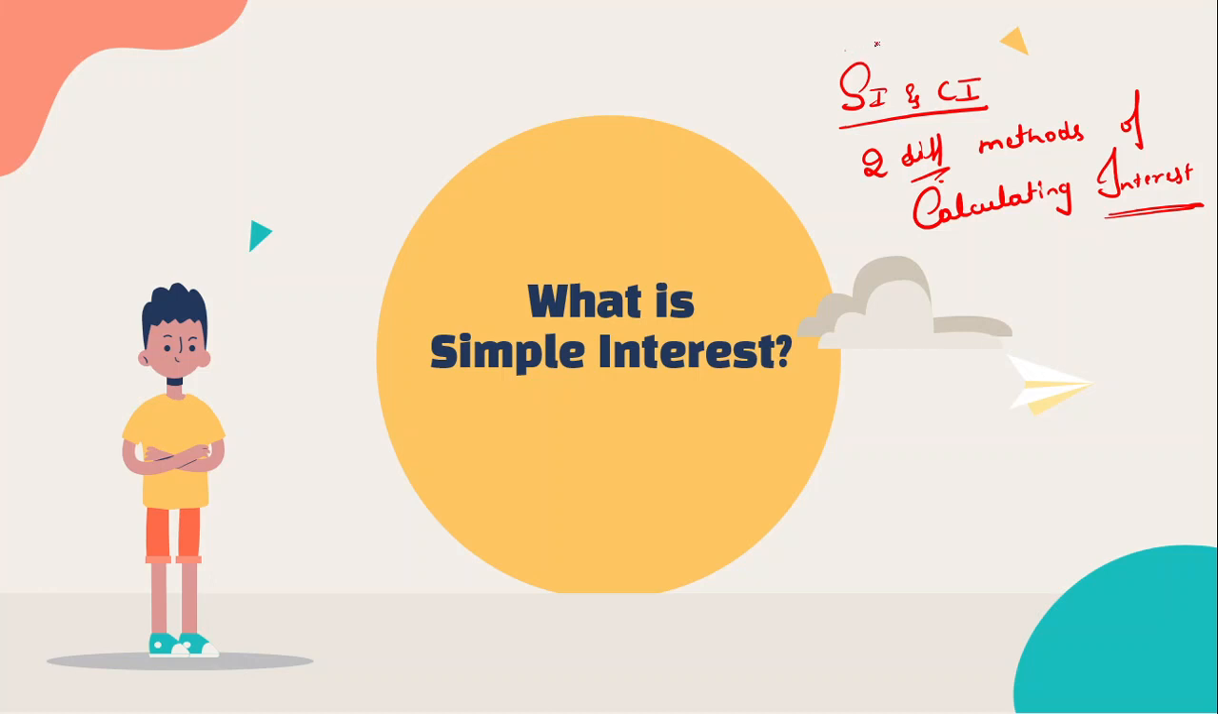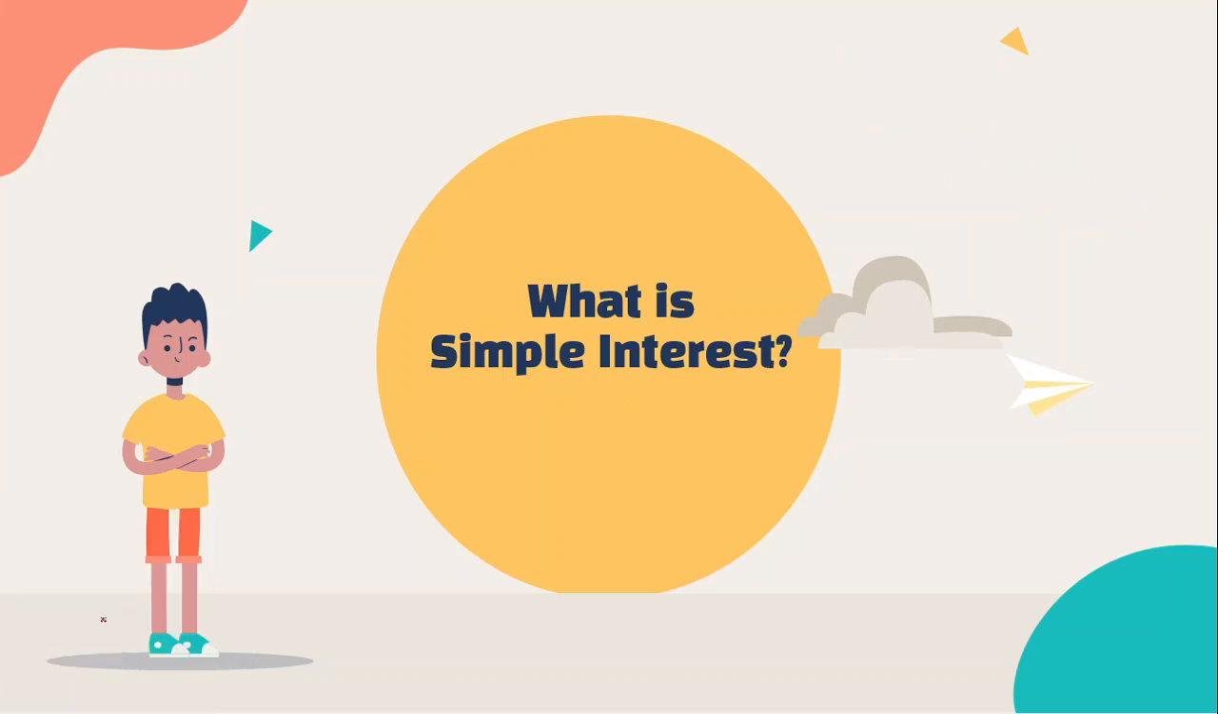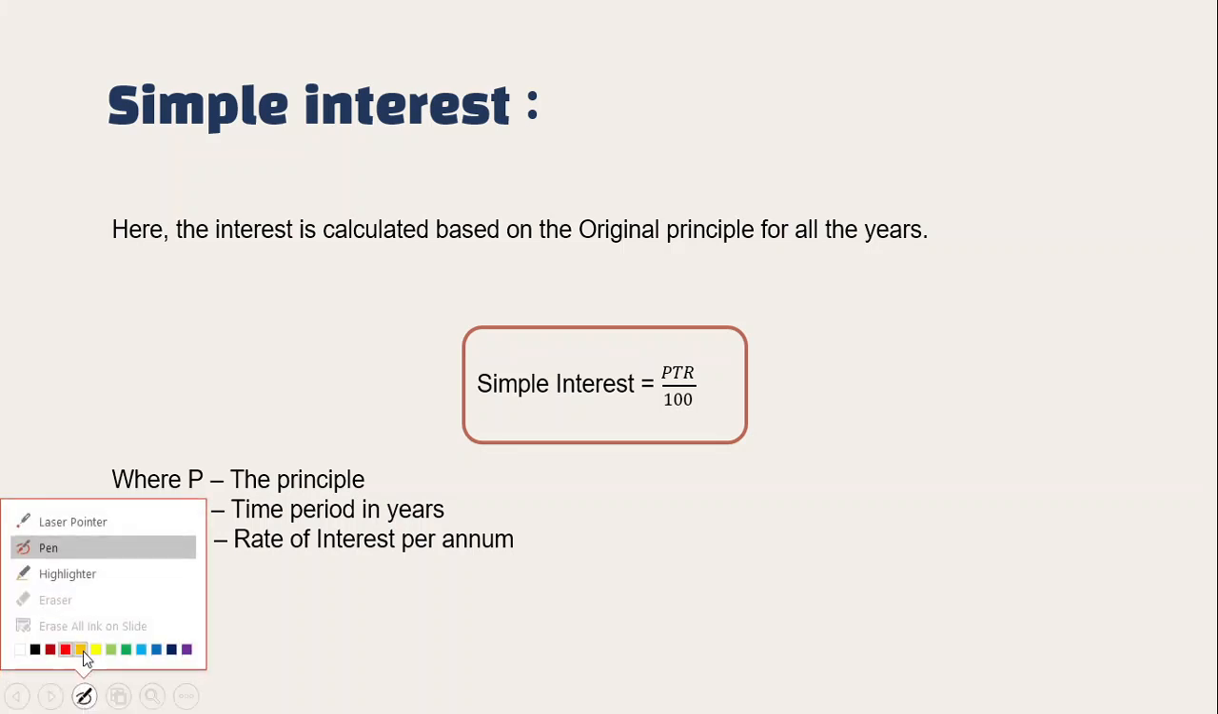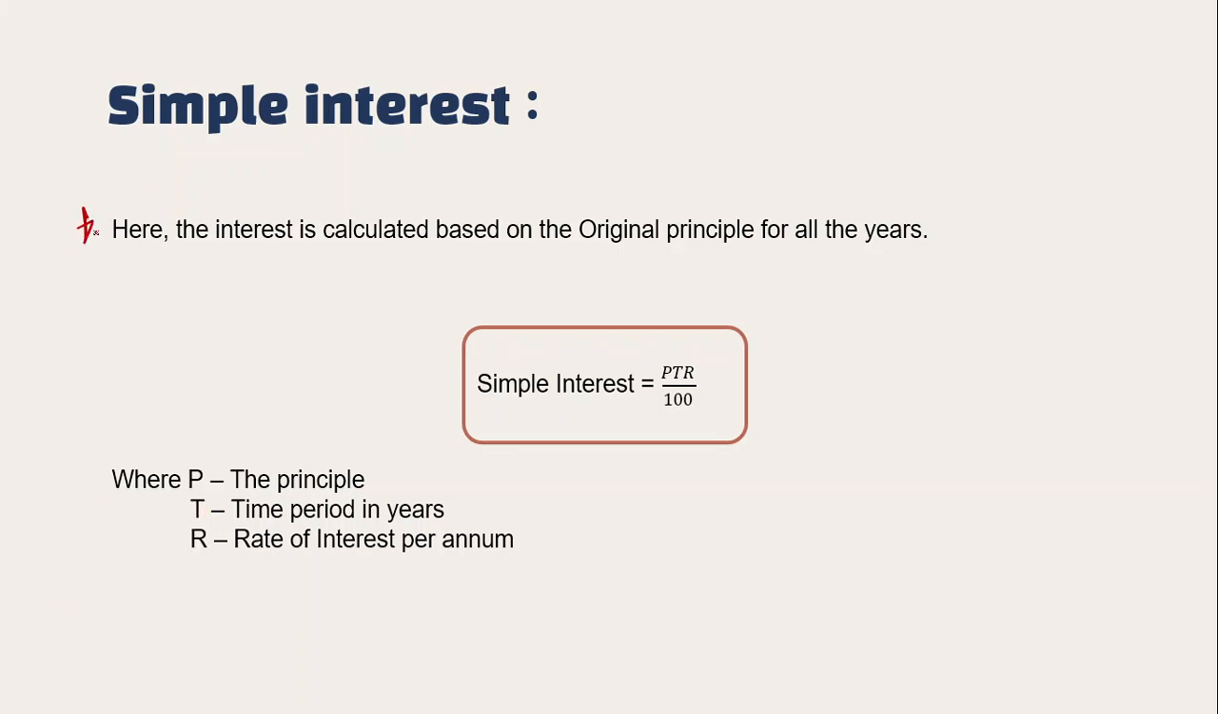Yes. So there are two different methods of calculating interest on the principal money, borrowed or lent out. So what is simple interest? The first type of interest is simple interest. We shall discuss simple interest first, and then we shall see compound interest and how it is different from simple interest. So see here, simple interest: the interest is calculated based on the original principal for all the years.